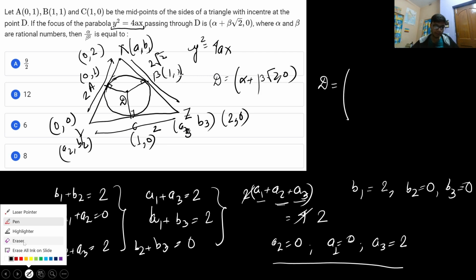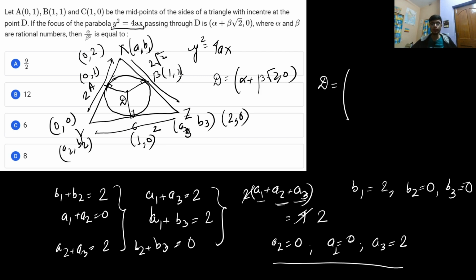Here a, b and c are the lengths of the three sides of the triangle. So it is a into x1 plus b into x2 plus c into x3 divided by a plus b plus c, comma, a into y1 plus b into y2 plus c into y3 divided by a plus b plus c. That's how you calculate the incenter.